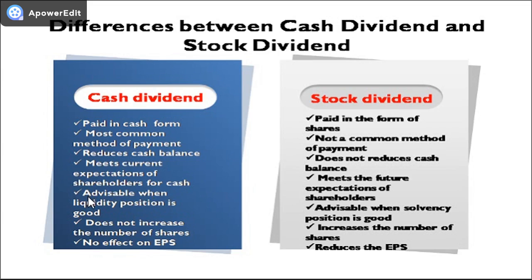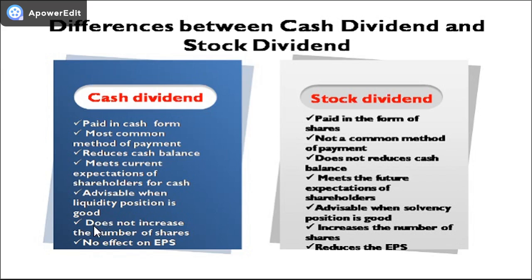Cash dividend is advisable for the companies when the liquidity position is sound, and stock dividend is advisable when the solvency position is good and the liquidity position is weak.